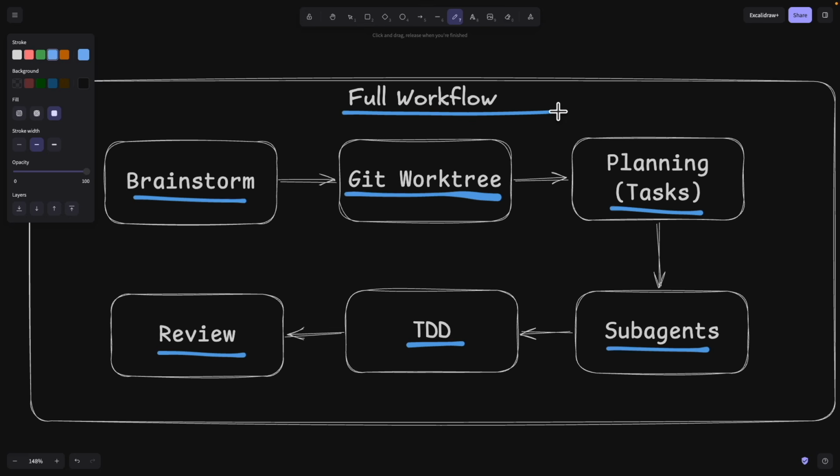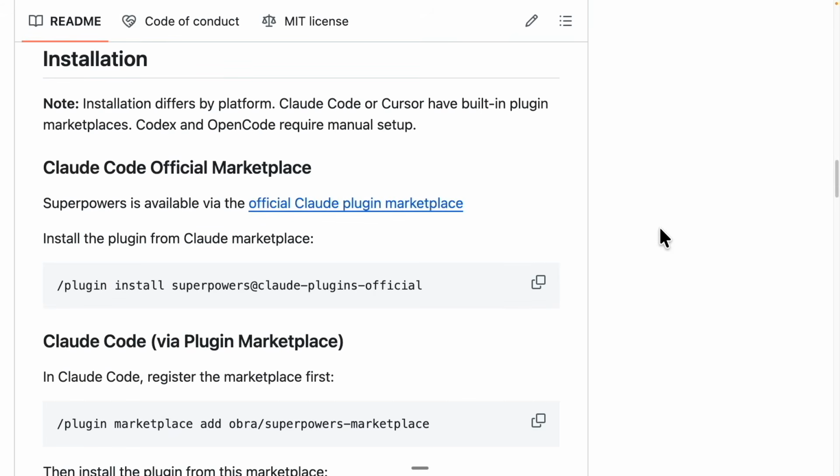So in this case, let's take a look at how we can set this up on our local machine, and how we can use this to build a feature on our application. All right, so to get started, first thing first, we're going to make sure to have Superpowers installed onto our project.